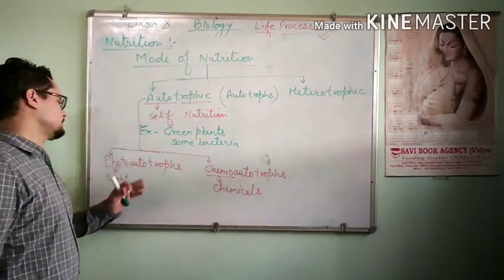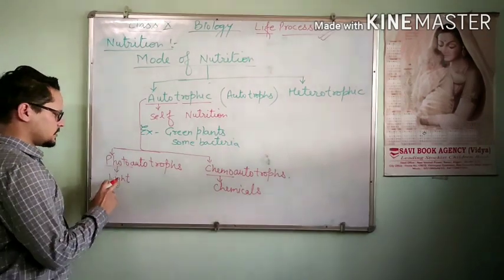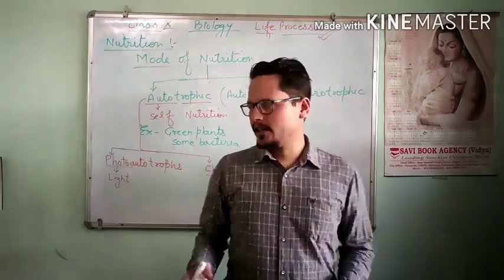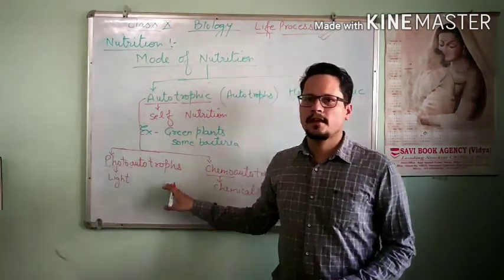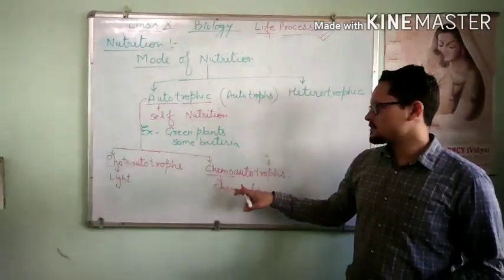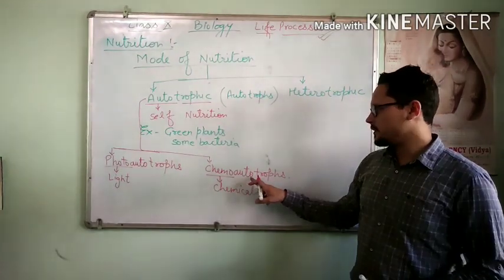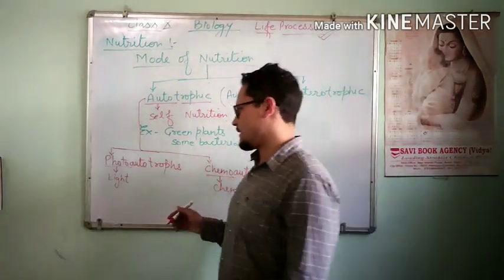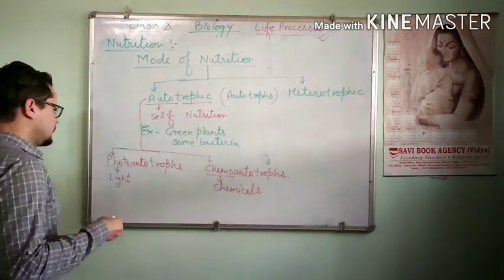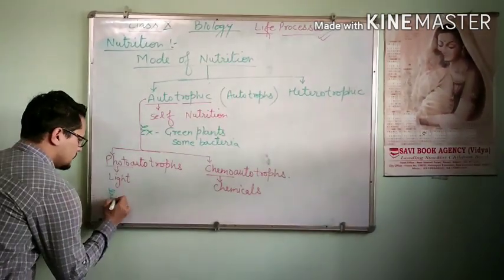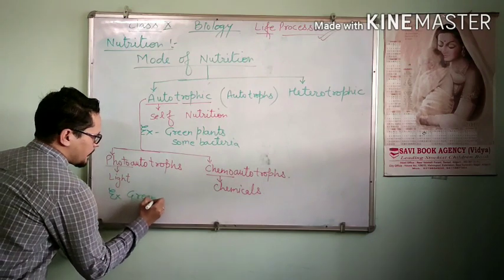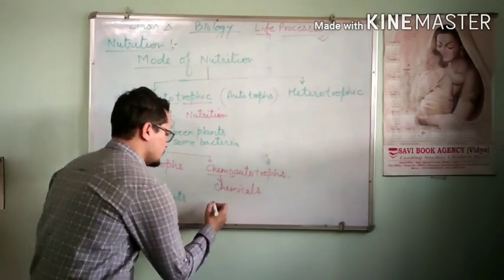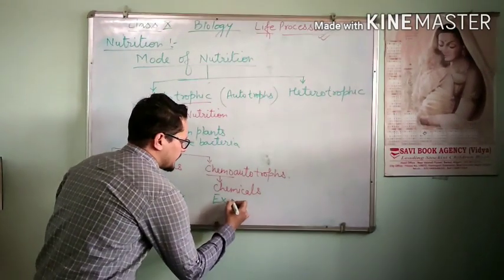It means the organisms which use light energy to produce their food are called photoautotrophs, and the organisms which use chemicals to prepare their food are called chemoautotrophs. The examples are: photoautotrophs, green plants, and chemoautotrophs, some bacteria.